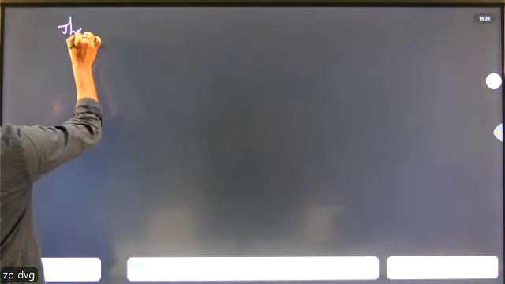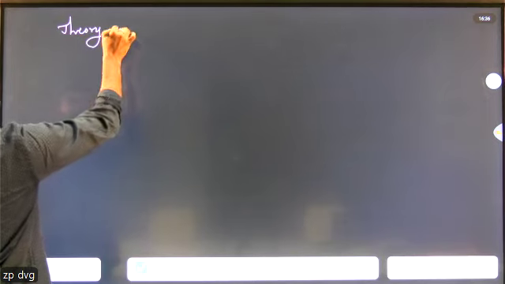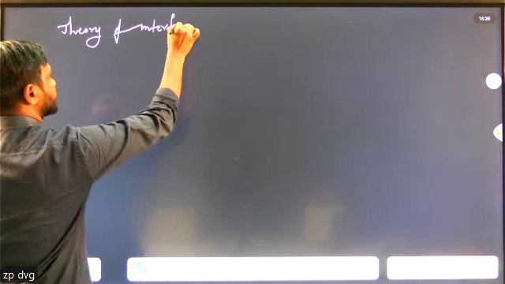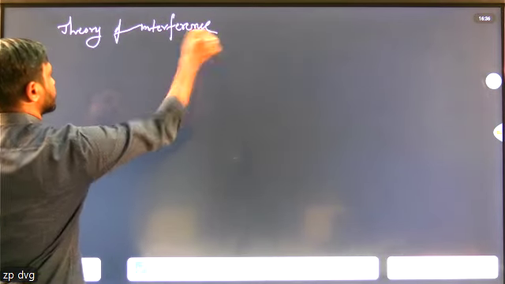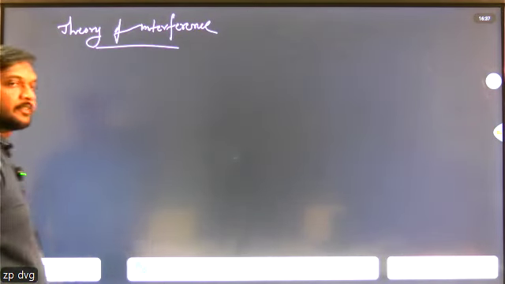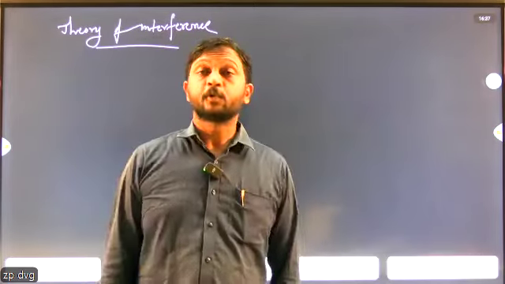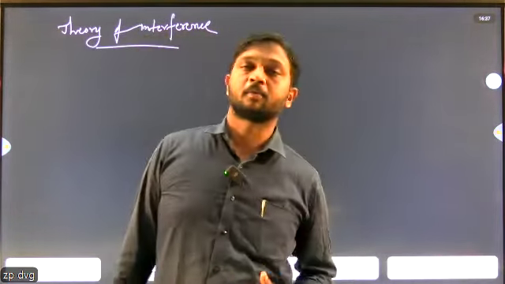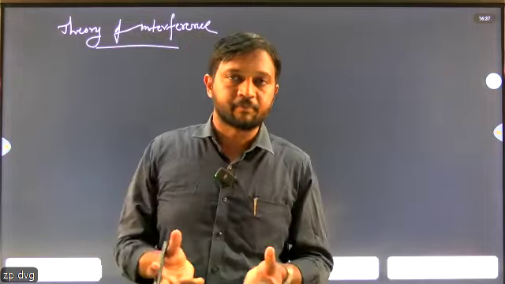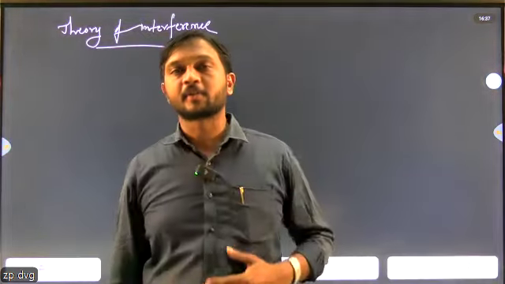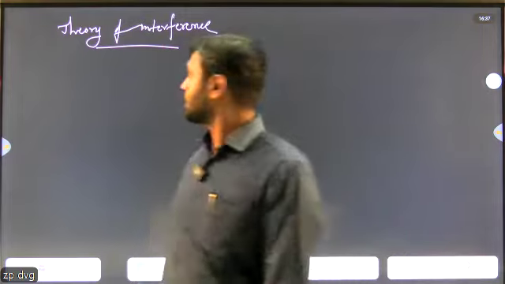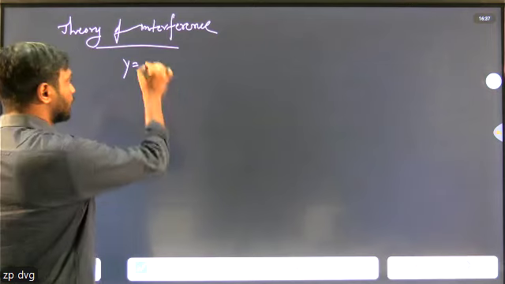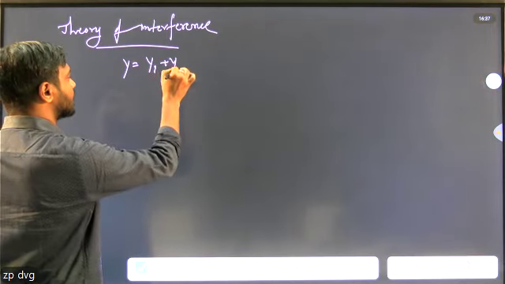theory of interference. If two light waves, for example in a classroom or at your home, are superposed on each other, then according to the superposition principle, y equals y1 plus y2.